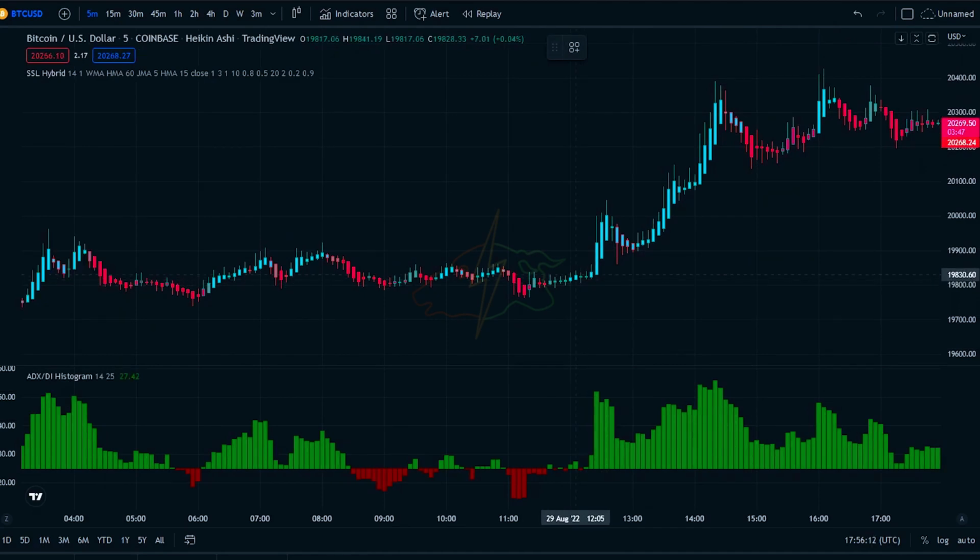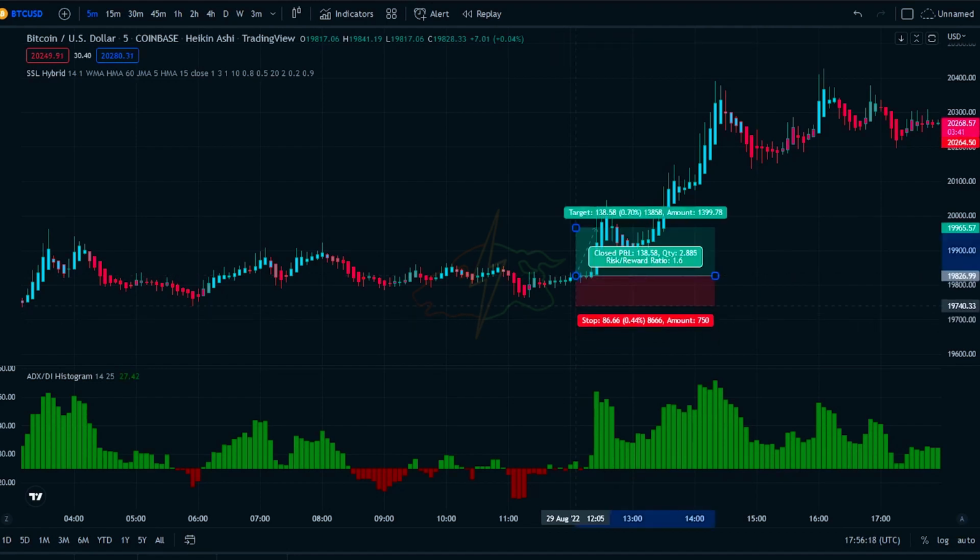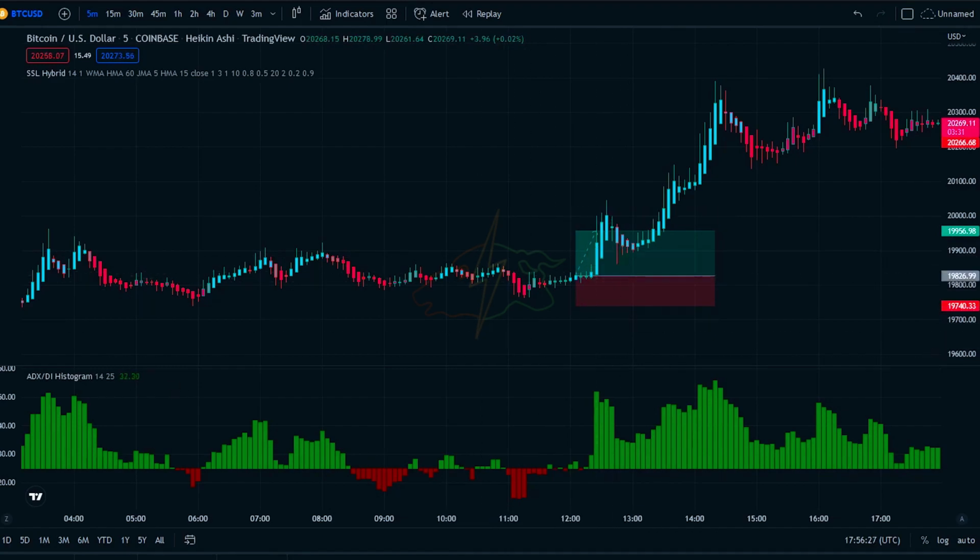We will put the stop loss a few pips below the entry candle or at the recent swing low. We will then set the take profit 1.5 times the stop loss. As you can see, the position closed with a profit.